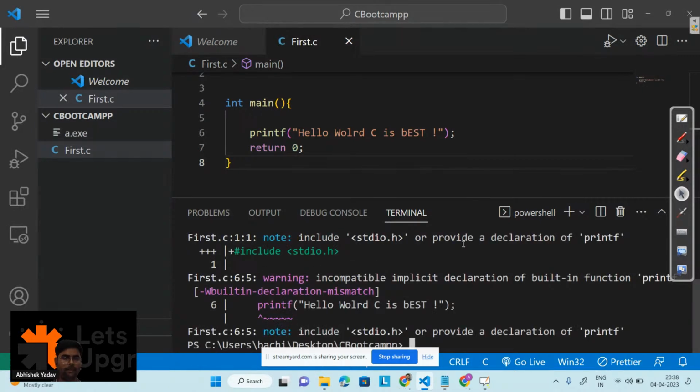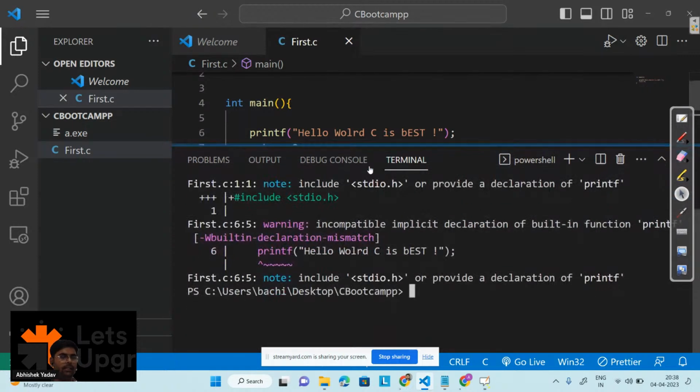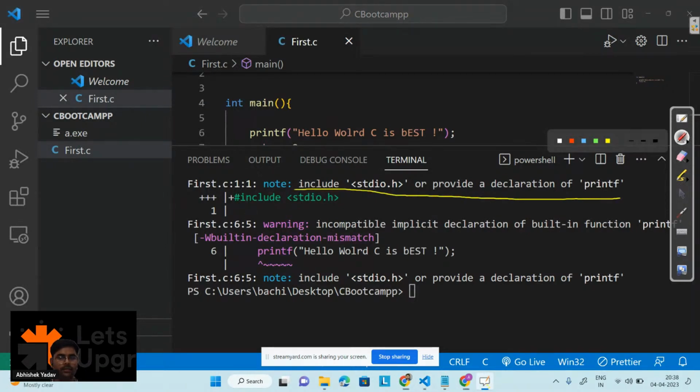Okay, so guys, here you can see I am getting one error, right? Here it is saying, hey, include stdio.h or provide a declaration of printf, right? So here you can see we are getting this error, and this is a compile time error, right? This one.